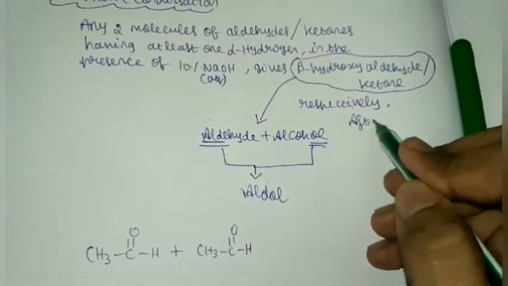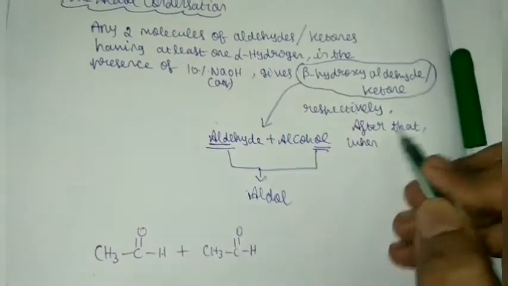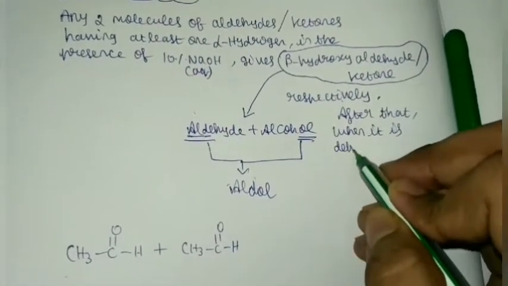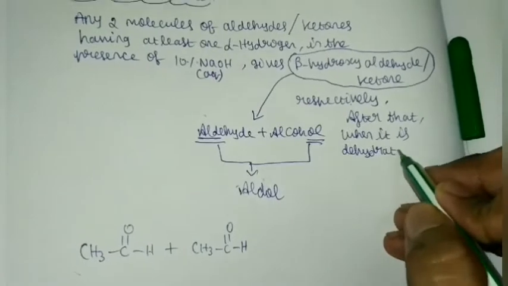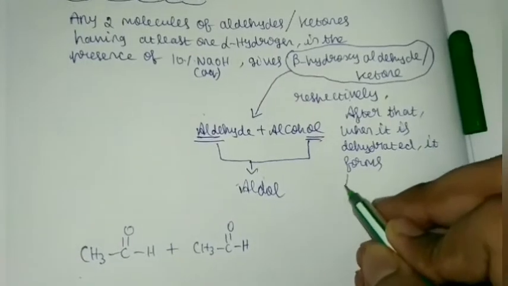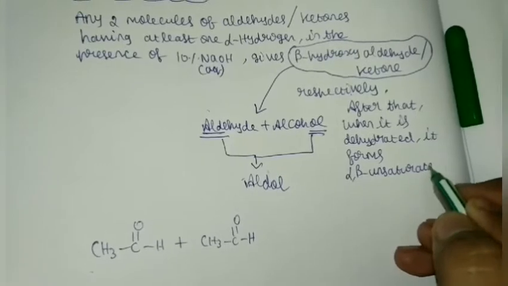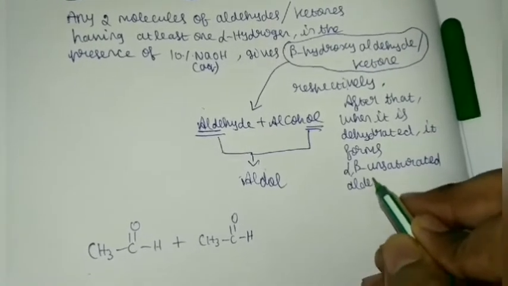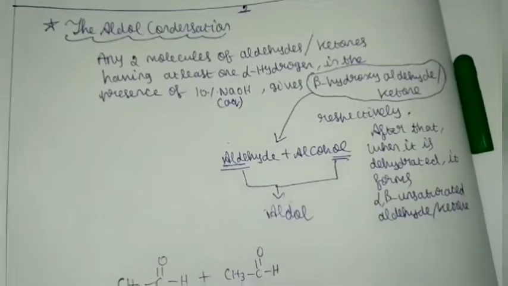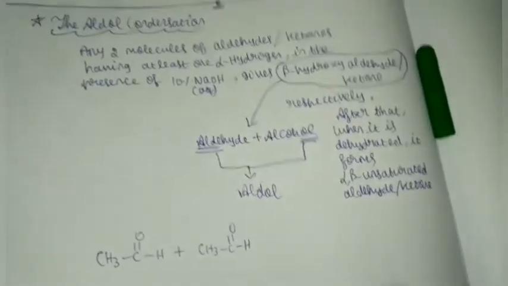After that, when it is dehydrated, it forms an alpha beta unsaturated aldehyde or ketone. We will cover everything slowly and with clarity. So this is what actually happens.